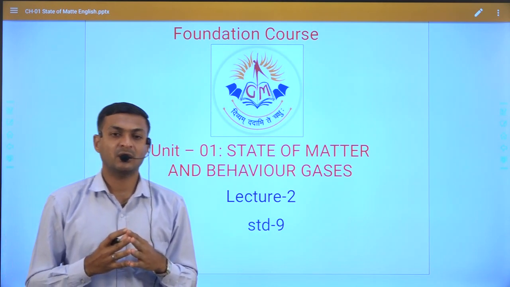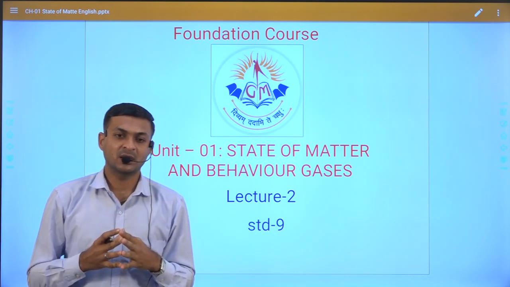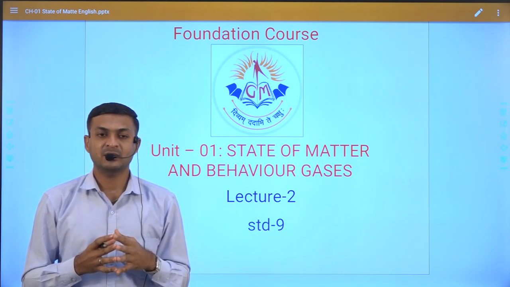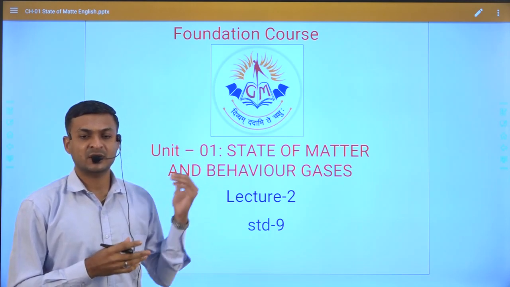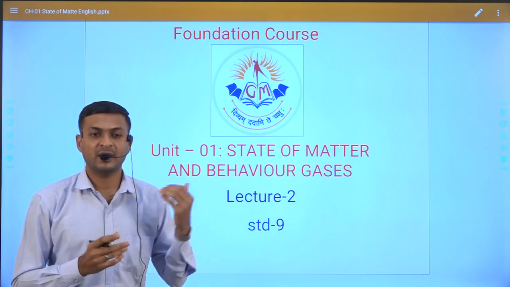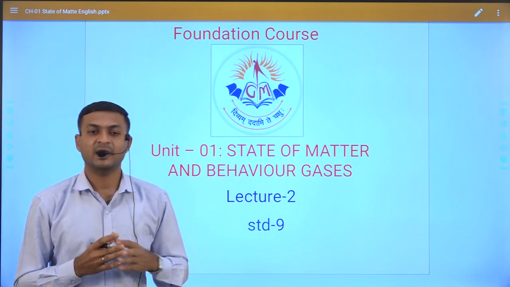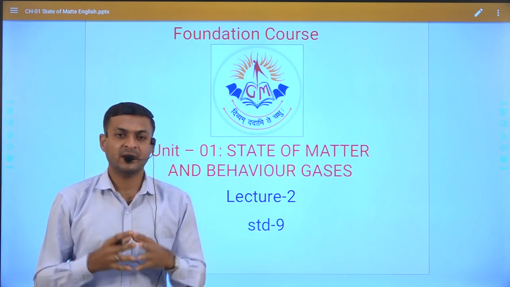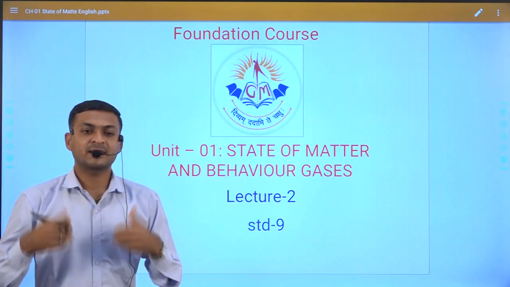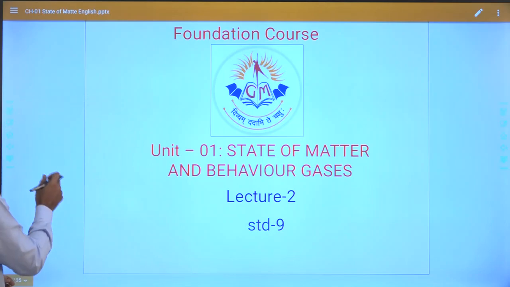If we remove the proportionality constant and keep the gas constant, the equation becomes P1V1 = P2V2. P1V1 is the initial state of the gas, meaning before changing any factor. After changing a factor, we can calculate the changes in pressure and volume based on the parameters. Today's lecture is about the second law of gas, that is Charles' law. So let us start Charles' law.